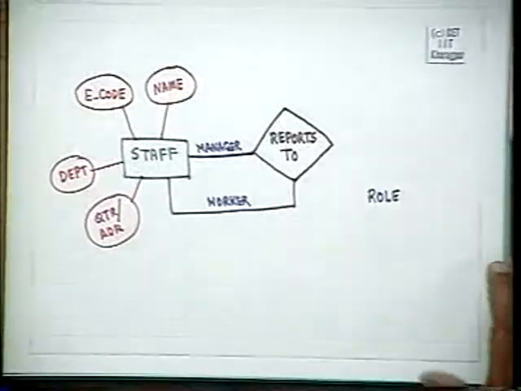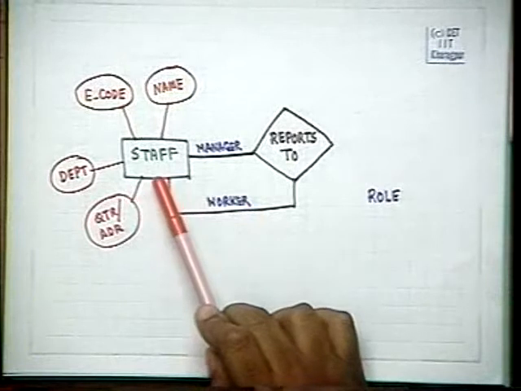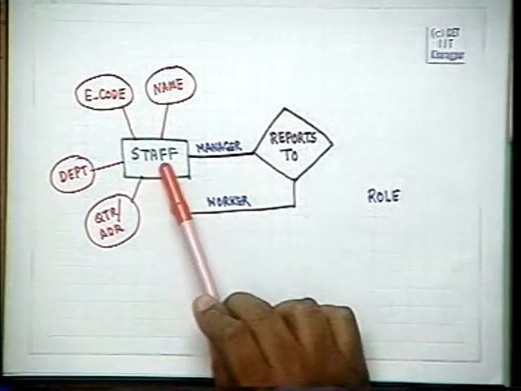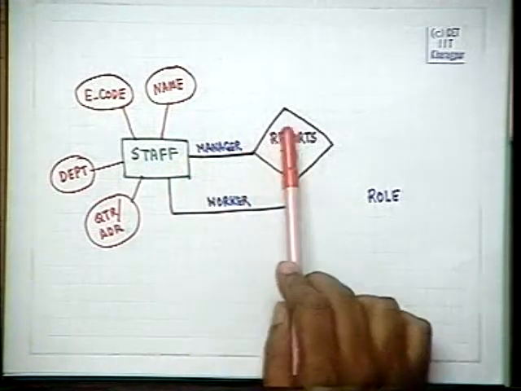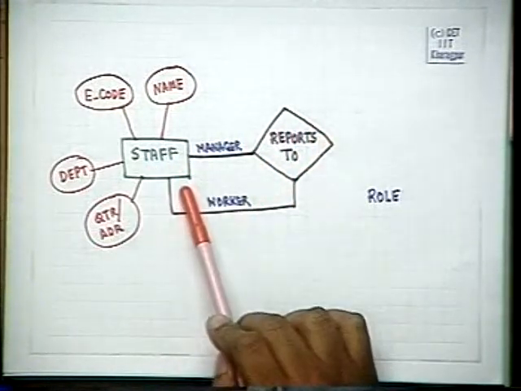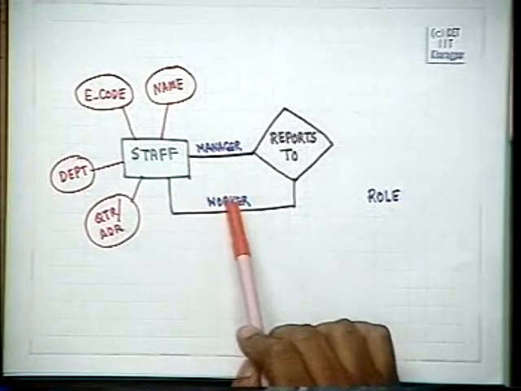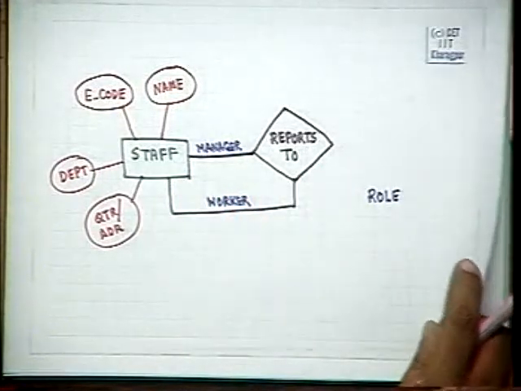Relationships can also occur between entities of the same type. That is, there may be a relationship with the same entity. An example which we saw was the manager-worker relationship, where the same entity was involved in a relationship with itself. There we express the role separately for each of these linkages.